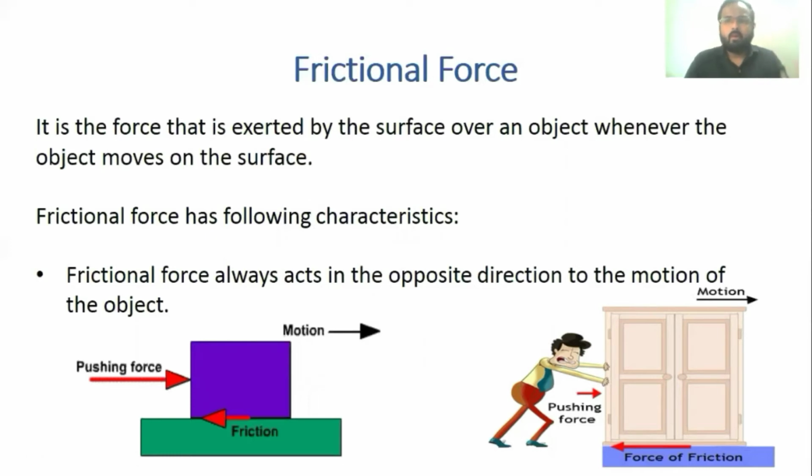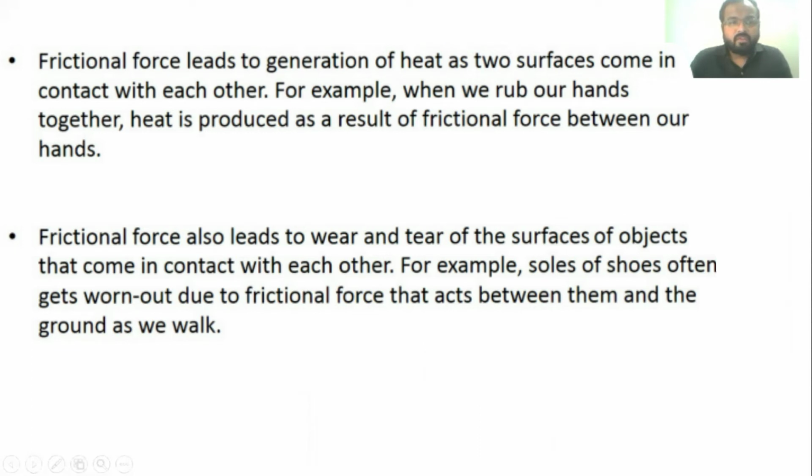A rolling ball comes to rest after some time because of frictional force. As you can see in both pictures, frictional force is acting in the direction opposite to the motion of the body. Frictional force also leads to generation of heat as two surfaces come in contact. For example, when we rub our hands together, heat is produced as a result of frictional force between our hands.